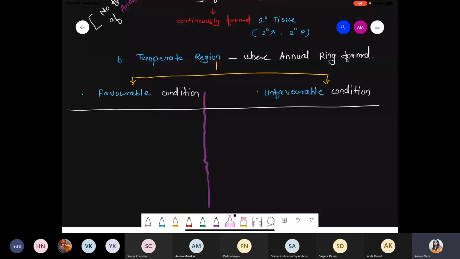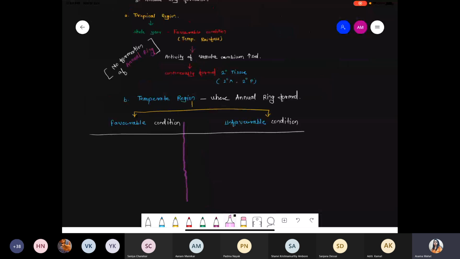Okay? So quickly check. We discussed the tropical area. Tropical area means throughout the year a constant environment, temperature good, even rainfall also good. So there is no unfavorable season, so no formation of the annual ring. But please remember, the annual ring gets formed where temperature shows variation, showing favorable and unfavorable conditions. So that's why the temperate zone is exactly the zone where the annual ring gets formed. Okay? So first of all, complete this part. Once you're done, please tell me, then I will continue.